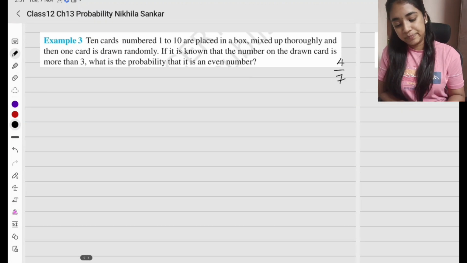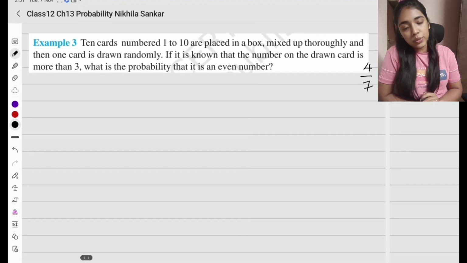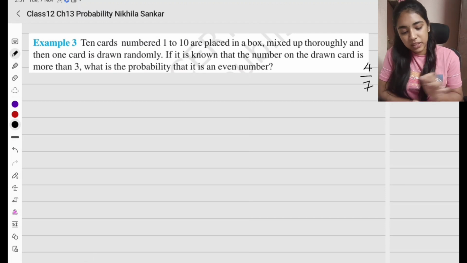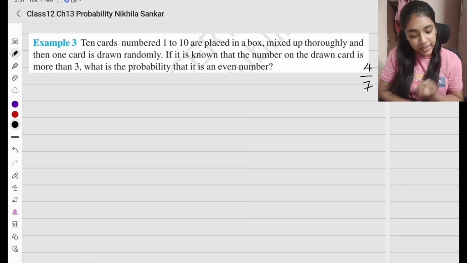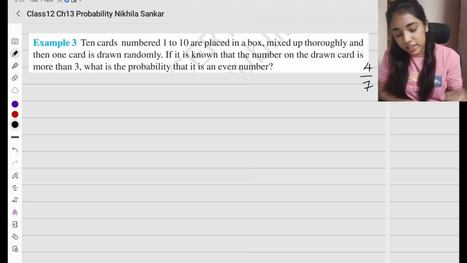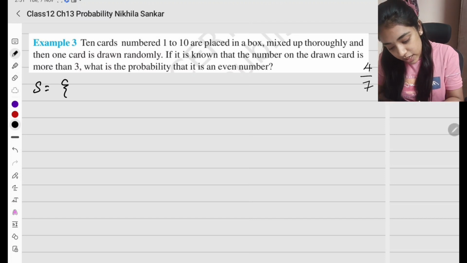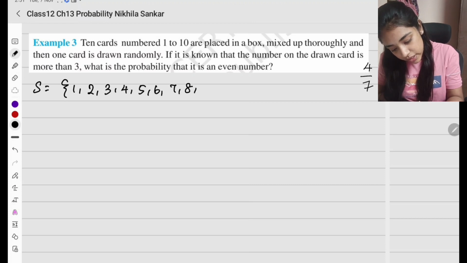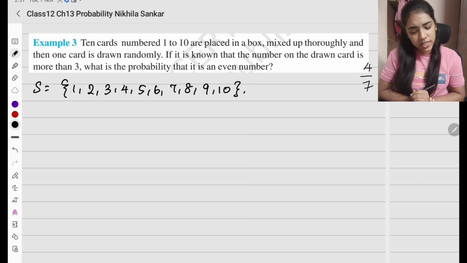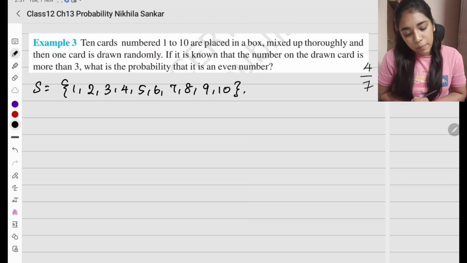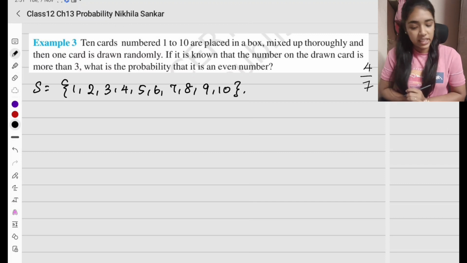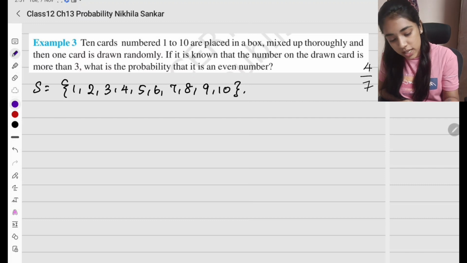Now example 3. 10 cards numbered 1 to 10 are placed in a box, mixed up thoroughly, and then one card is drawn randomly. If it is known that, first என்ன எழுதலாம்? Sample space எழுதலாம். So sample space என்ன? 10 card இருக்கு. So it is going to be 1, 2, 3, 4, 5, 6, 7, 8, 9, 10. புரிஞ்சுதா? Now, if it is known that the number on the drawn card is more than 3, அப்படின்னா என்ன அர்த்தம்? If it is given that or if it is known that அப்படின்னு கொடுக்குறான்னா அதுதான் நம்மளோட keyword. So இது வந்து given. So this is going to be the given thing.